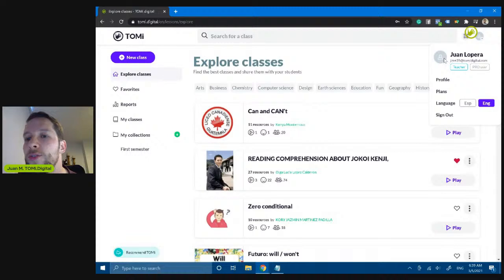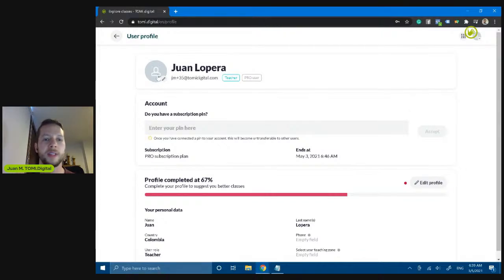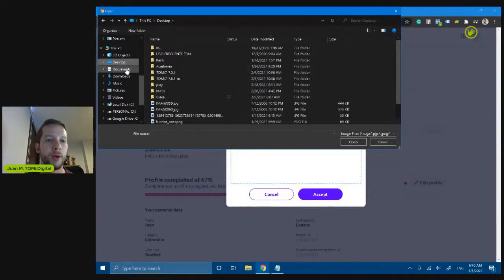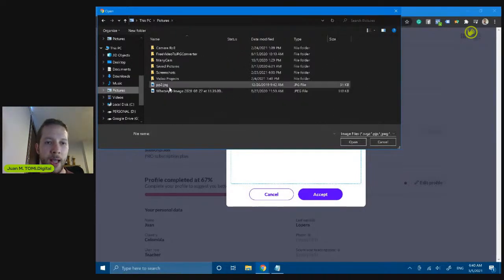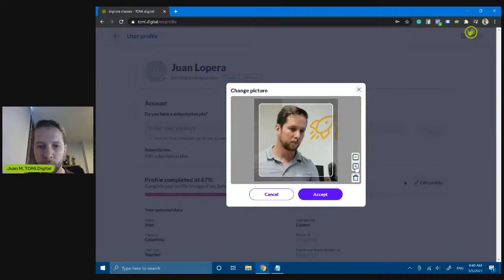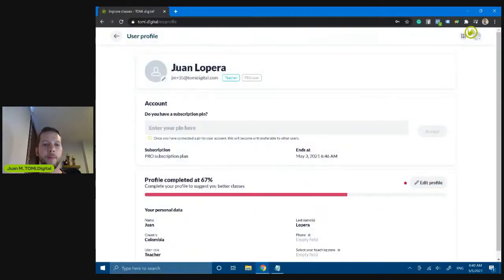The first thing I want to do, and I suggest you do, is create a profile picture for your account. It's very simple. Just come to this profile icon, and after that, select a picture here. You can drag and drop over it, or you can come here. For example, I'm going to my pictures. I have a picture of myself here. I can use these controls to zoom in, and there it is, and accept. After that, my picture is going to appear the next time I come into the account.